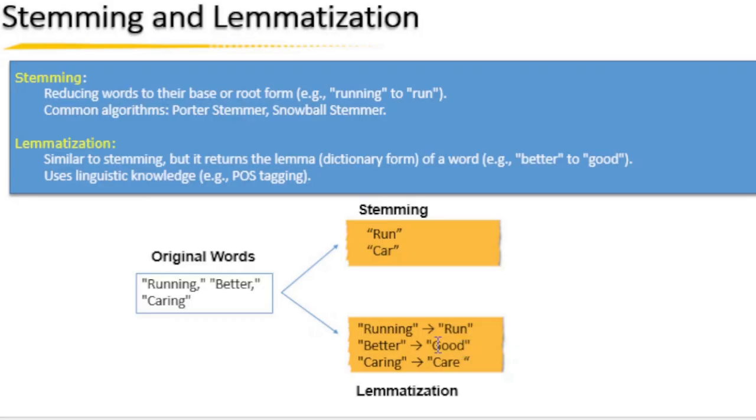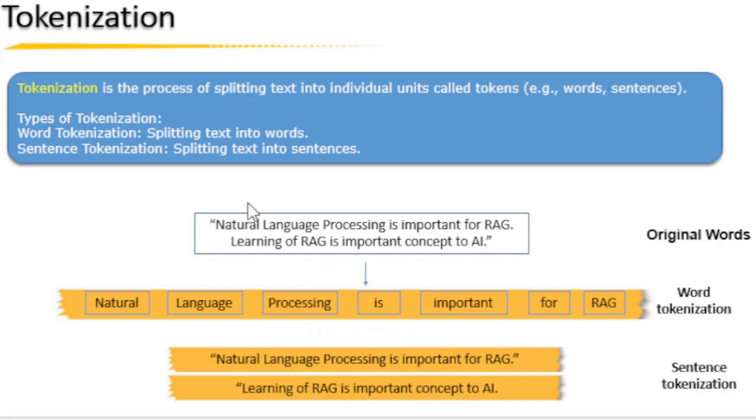Better may be converted to good in lemmatization. By reducing words to their base form, we increase the likelihood of matching queries with relevant documents, even when the exact word forms differ. For instance, a query for running shoes could effectively retrieve documents about run or runner, thanks to stemming or lemmatization. So this is also very important from the NLP perspective.